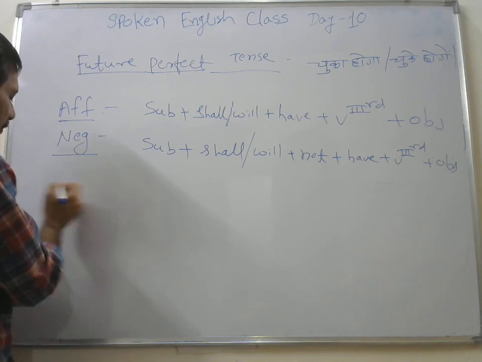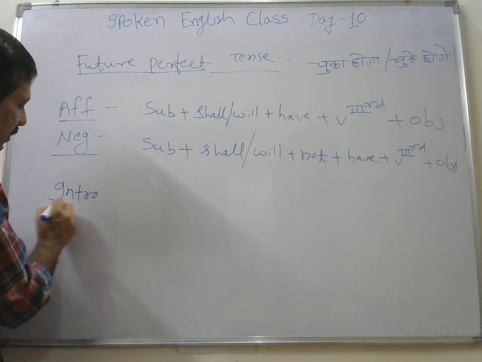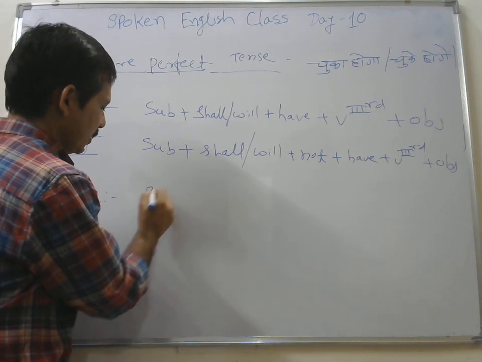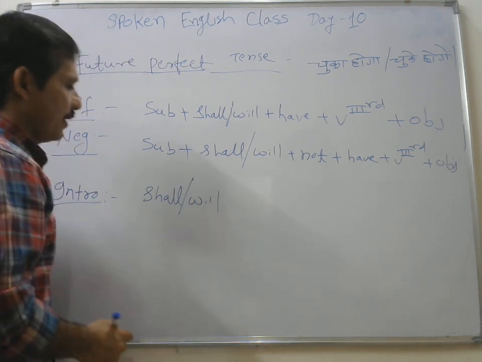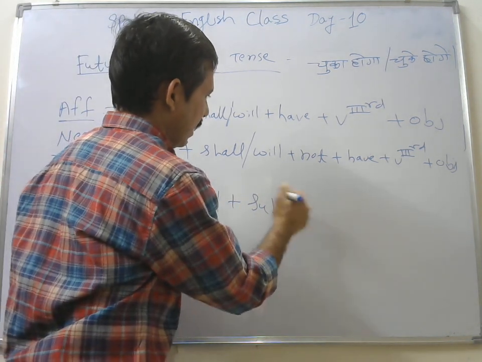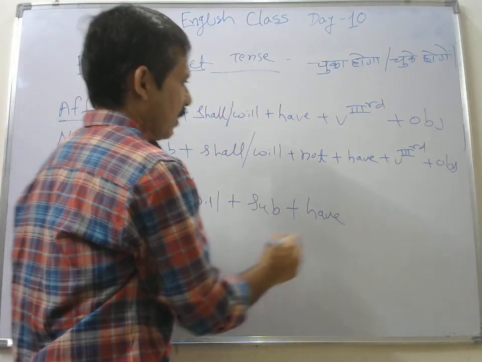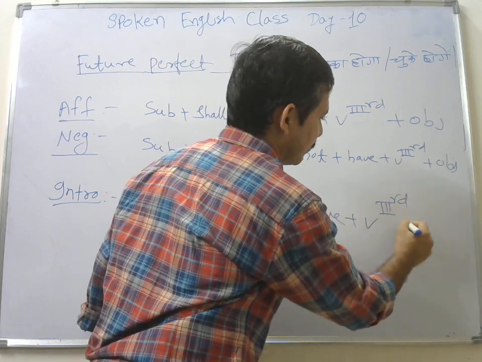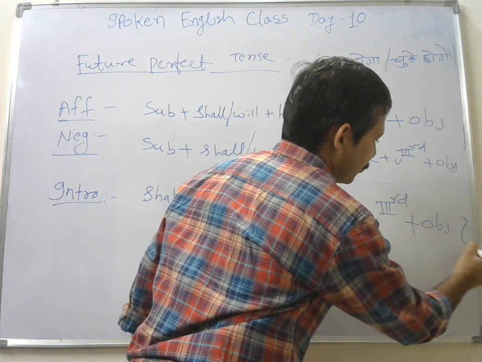And then today we'll continue with your interrogative sentences, okay, interrogative sentences. So here the structure will be, your shall or will be brought at the front, subject will remain same, and here have will remain same after the subject, and then verb third form, क्या verb का third form, and your object, and here question mark will come.